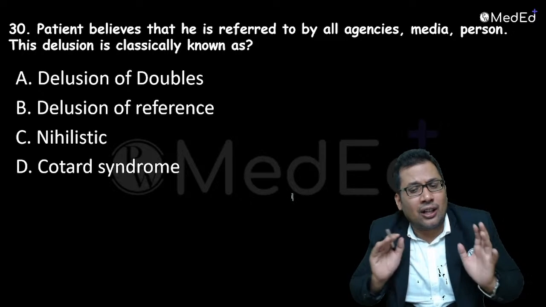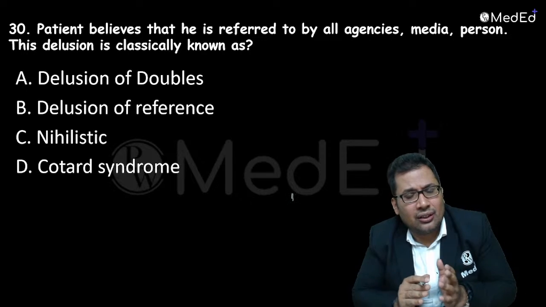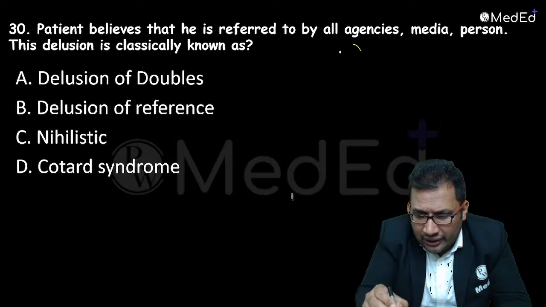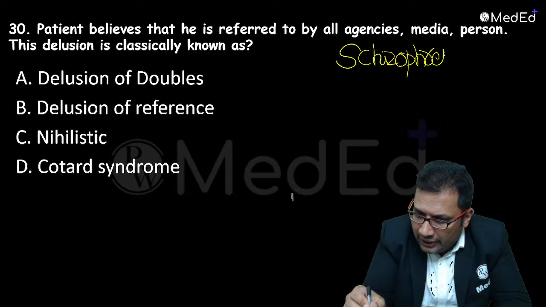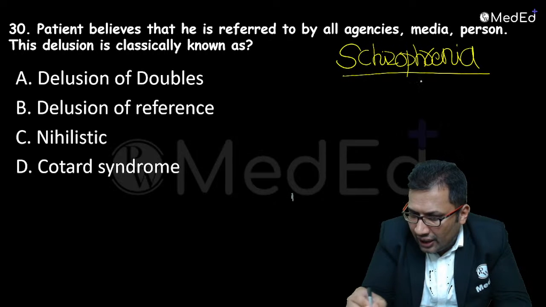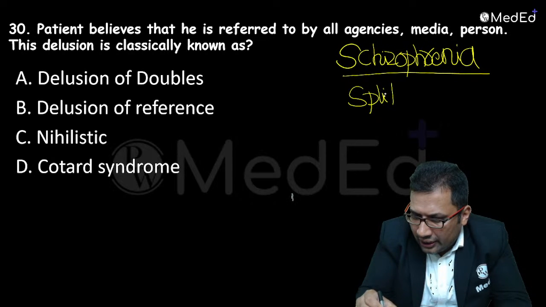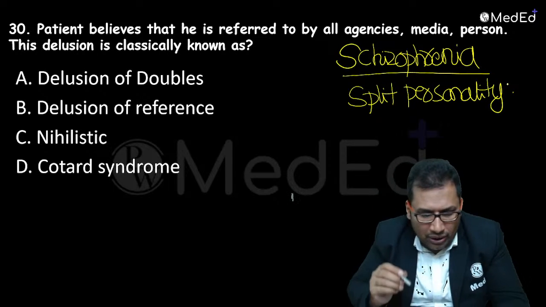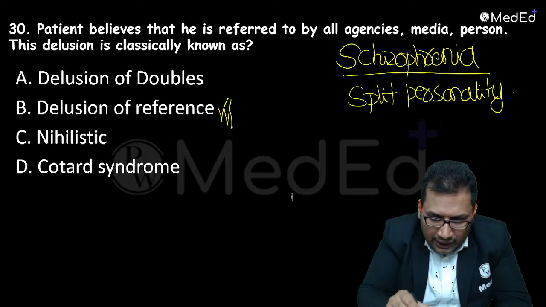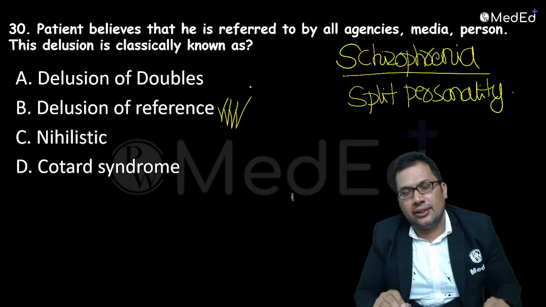This is commonly seen in schizophrenia, split personality. What is the answer? Delusion of reference. The correct answer.